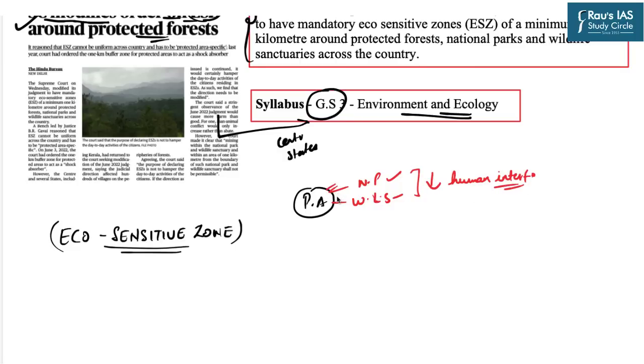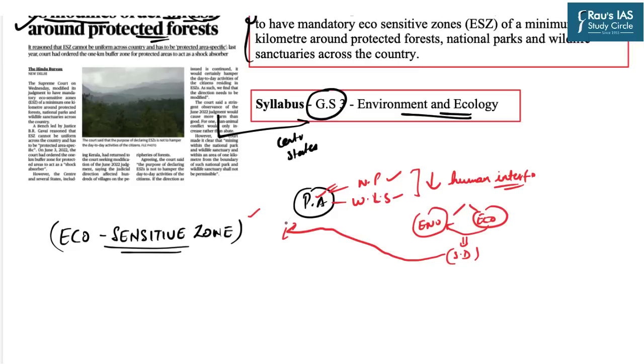But then an issue arises. The issue is that we need to balance our environmental responsibilities with our economic imperatives. That is, we need economic development in our country, but that economic development should not hamper environmental sustainability. That is why it is said the concept of sustainable development must be promoted. This is the very concept which has led to the development of concepts like protected areas, ecologically sensitive zones, etc. But then there are certain issues involved in it.